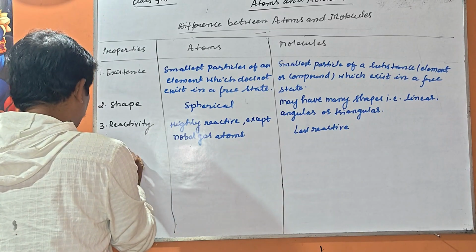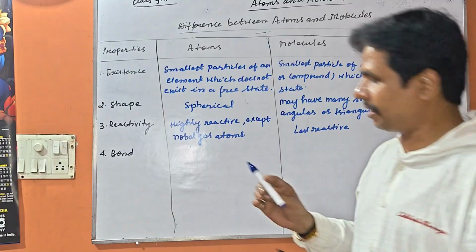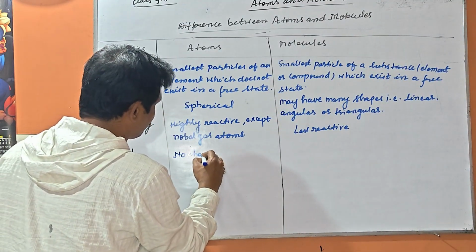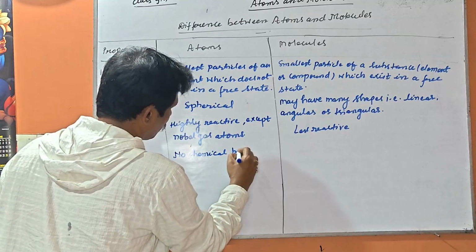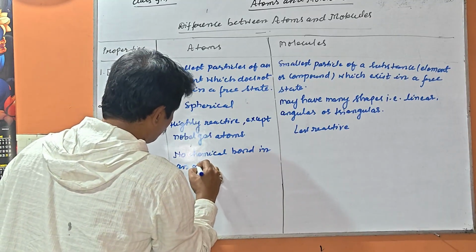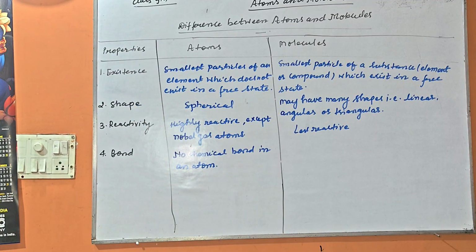Next point of differentiation is the bond. There is no chemical bond in an atom.